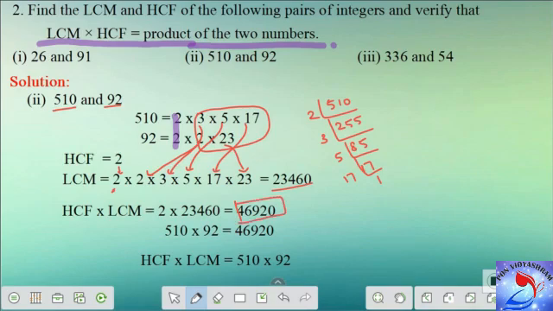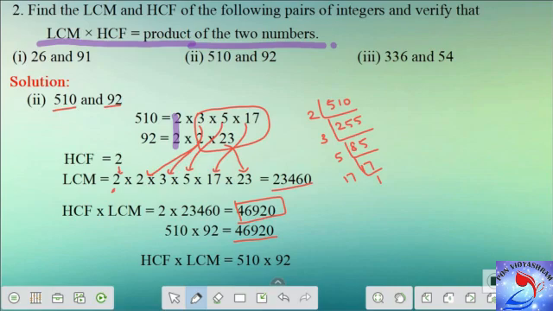Now we have to prove this is equal to or verify this is equal to product of the two numbers. The numbers that we have here is 510 and 92. So let's find the product of it, which also turns out to be 46,920. So you can check it out from this. It is LCM into HCF is equal to 510 into 92, which is nothing but the product of the given two numbers. Hence, the required result has been verified.